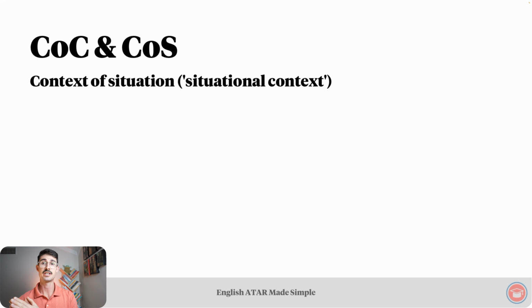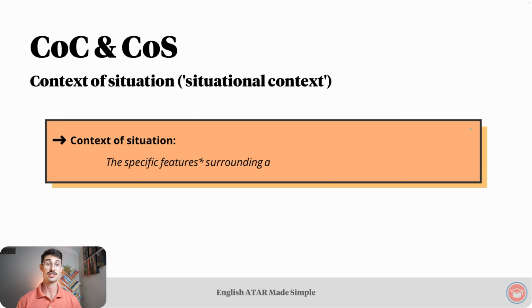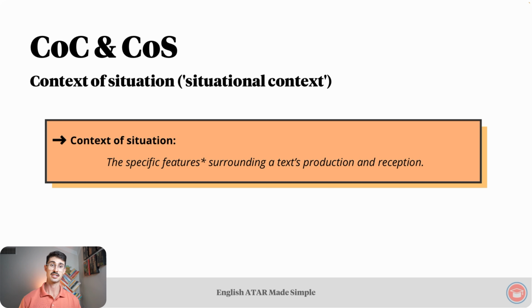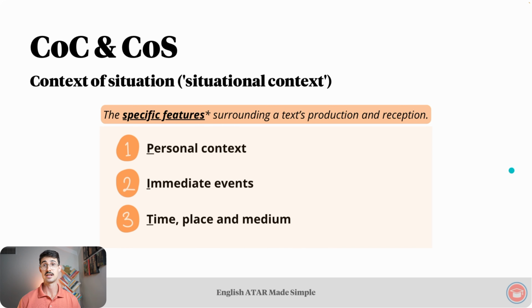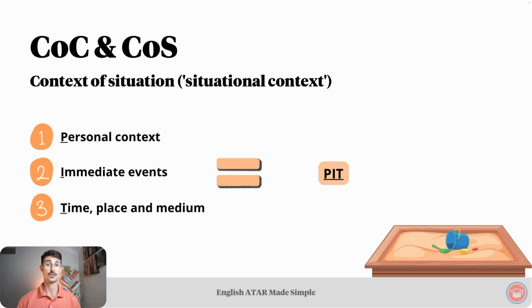Now we're going to context of situation, which is the second type in the second category of context. Our definition for the context of situation is the specific features surrounding a text's production and reception. As I said earlier, context of culture refers to the general features, context of situation refers to the specific features. So, what are those specific features? Well, we have personal context, immediate events, and time, place, and medium, or PIT for short.